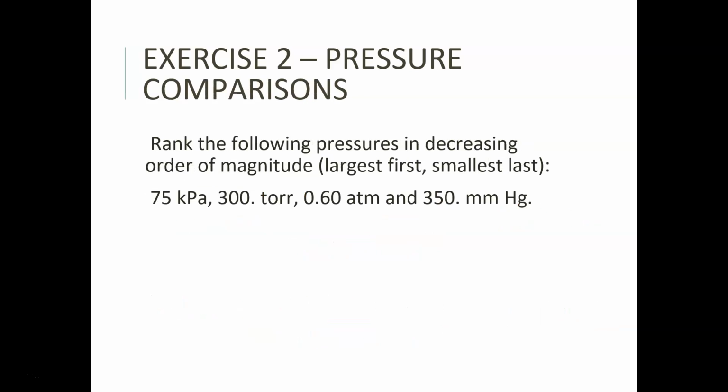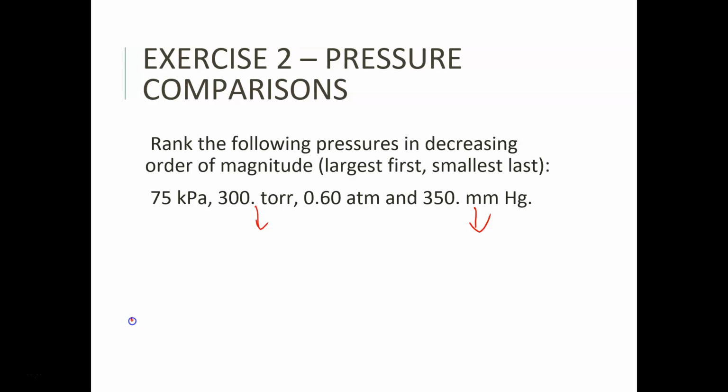It's not too difficult. All right, how about this one? I want you to rank the following pressures in decreasing order of magnitude. In other words, I want the largest one first, and I want the smallest one last. So what we need to do is get them in common units. And so this is what I'm going to suggest. I know something about torr and millimeters of mercury. They're very similar. In fact, 760 torr is equal to 760 millimeters of mercury. So that means that these two are already in a unit that I know about. That means that 350 is greater than 300. I know that. So why don't I go ahead and change atmospheres to torr?